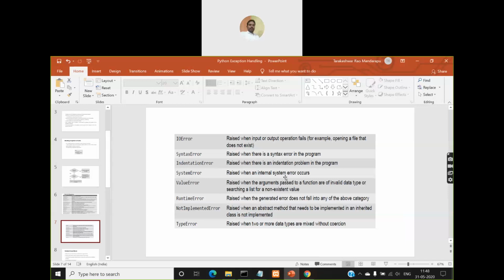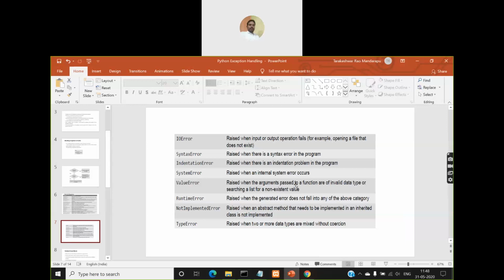System error is raised when an internal system error occurs; this is not in our hands. We have already classified errors into different types, right? Synchronous and asynchronous errors. Some of these exceptions you have found now, which are strange to you, will be asynchronous exceptions or errors.